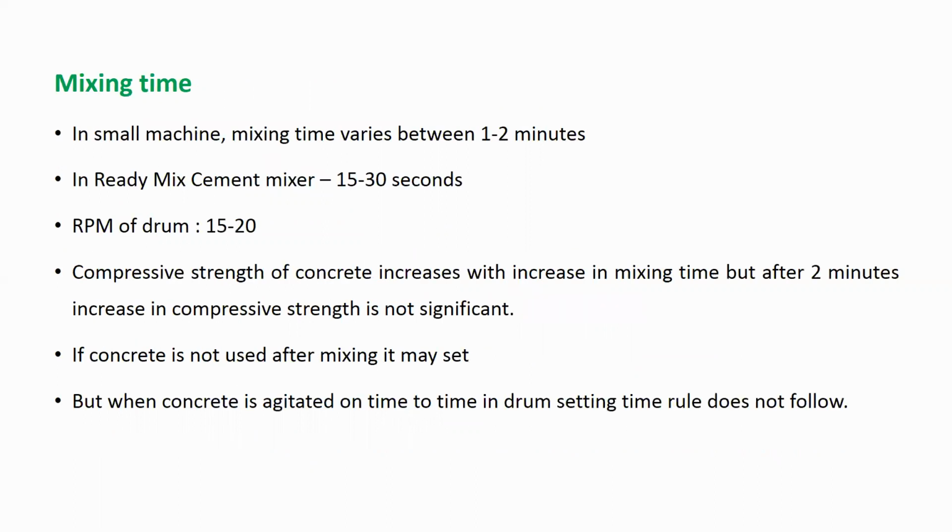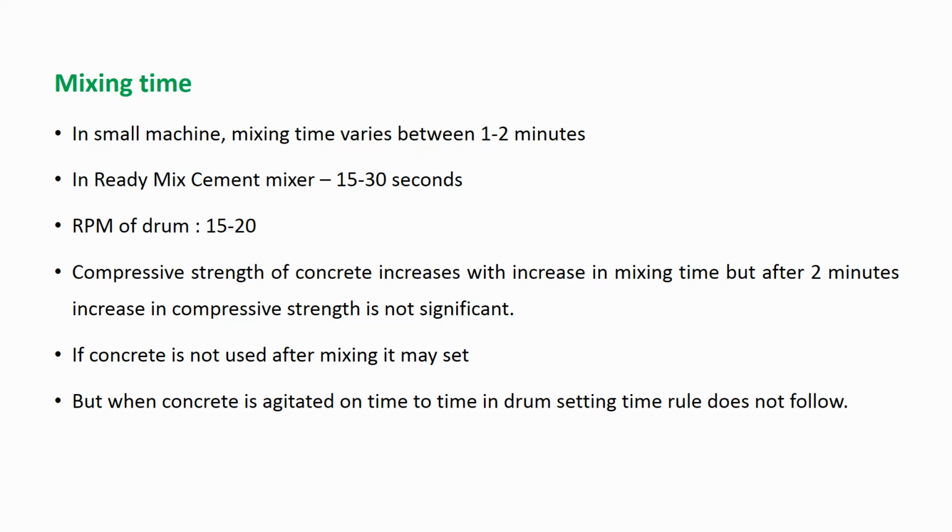So what is the mixing time? When the drum is rotating, for how much time should the drum rotate? In a small machine, mixing time varies between 1 to 2 minutes. In RMC, it is around 15 to 30 seconds. RPM of drum means revolutions per minute.